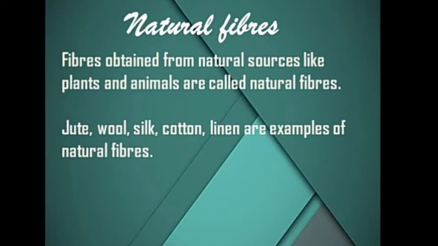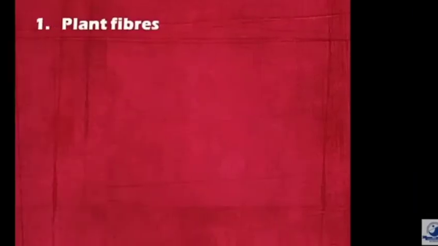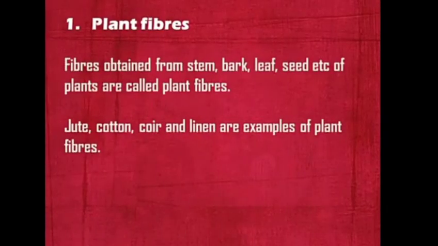Now the natural fibers are again classified into two categories: the plant fibers and the animal fibers. So first come the plant fibers. So what are plant fibers? The fibers that are obtained from plant parts such as stem, bark, leaf, seed, etc. of plants are called plant fibers. Jute, cotton, coir and linen, these are some examples of plant fibers.